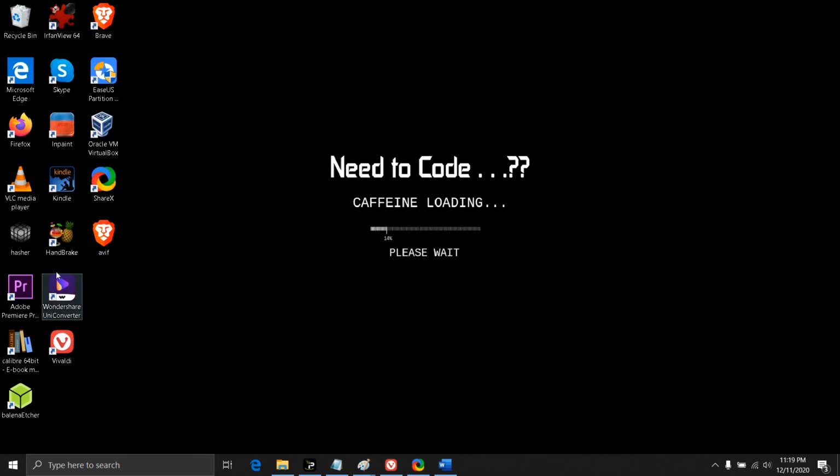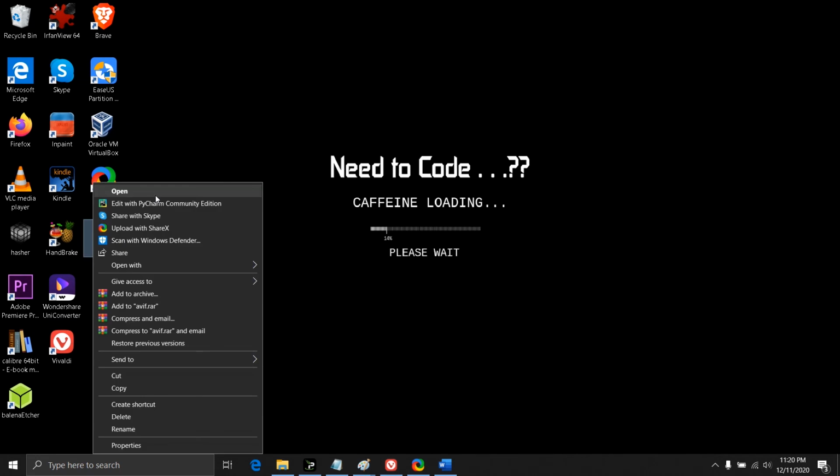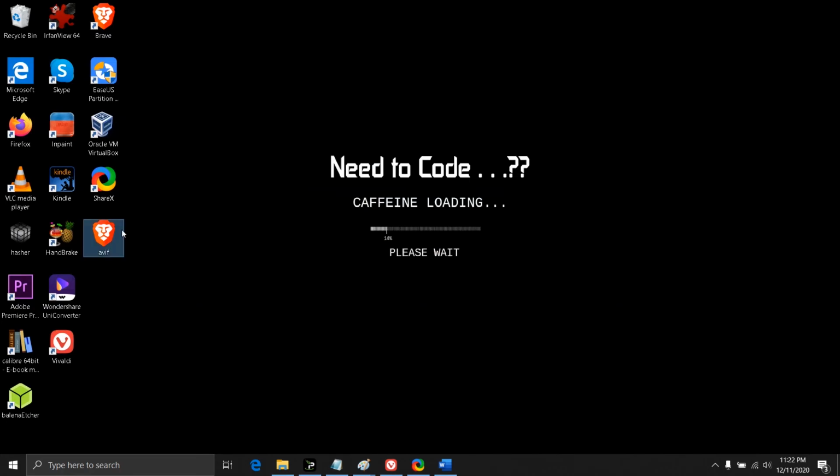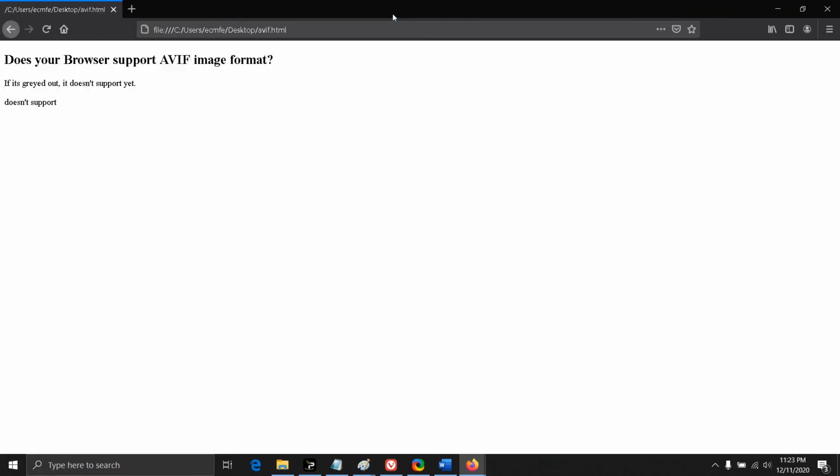I'm going to run this on the Brave browser firstly. Let's see. As you can see, it's working now. So my Brave browser is supporting it. Let's try it in our Firefox 83 version. As you can see, the alternate text is printed. It says it doesn't support. That means it isn't supporting the AVIF image format.